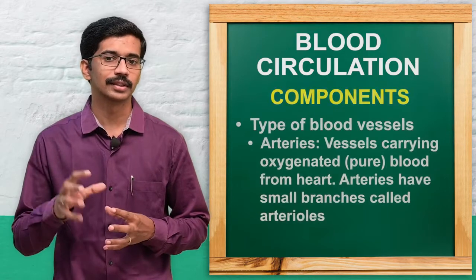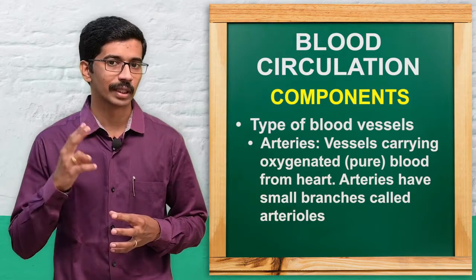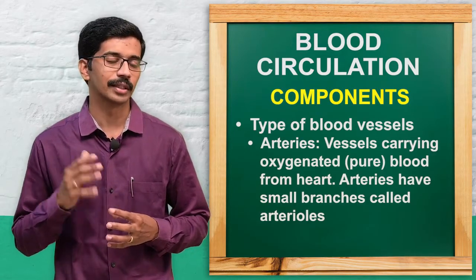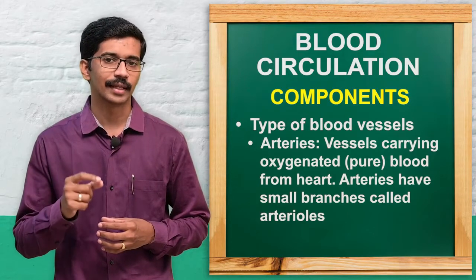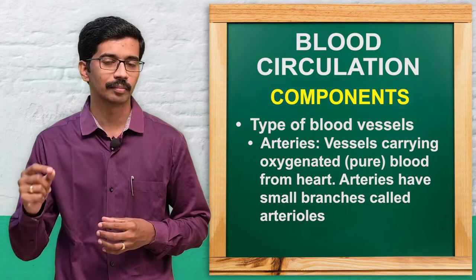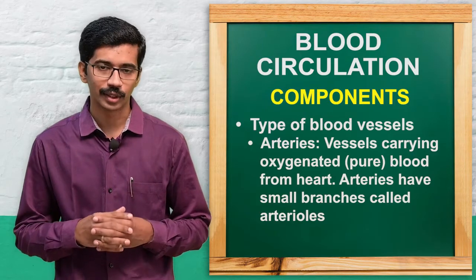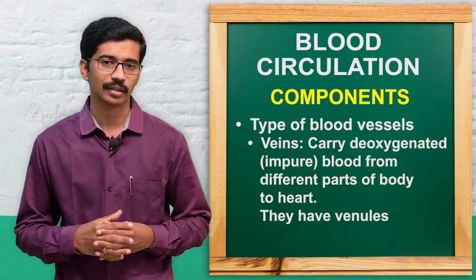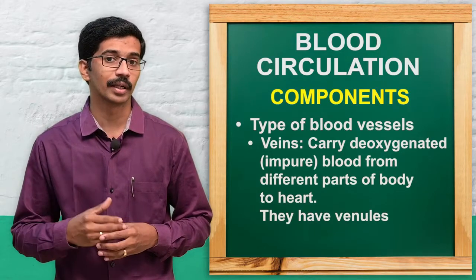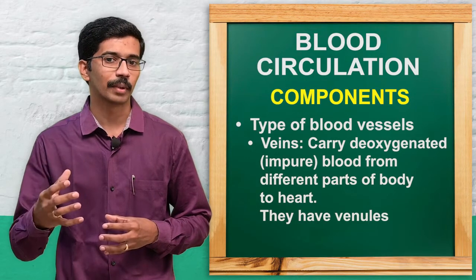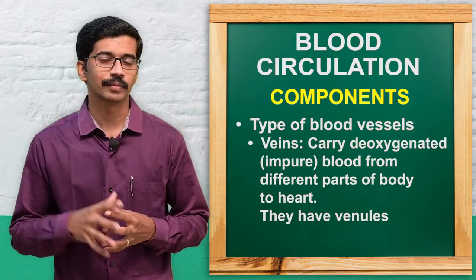Another component is the vessels. The blood vessels are of two major types, arteries and veins. An artery is the blood vessel which carries pure, or oxygenated, blood, and these arteries end up with small branches called arterioles. The other one is the vein, which carries impure, or deoxygenated, blood from different parts of the body to the heart, and the vein ends up with the venules.